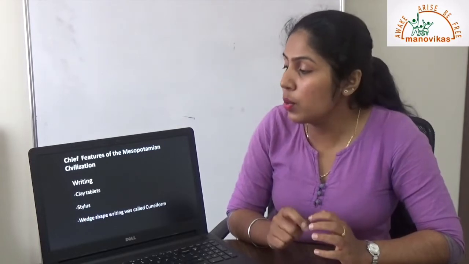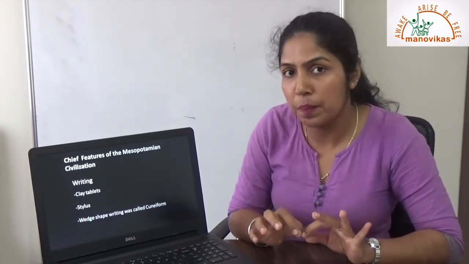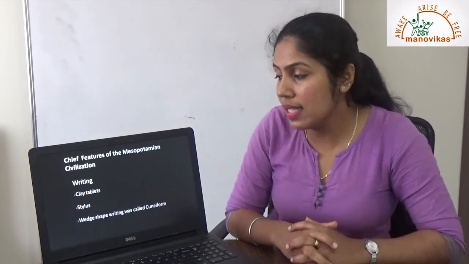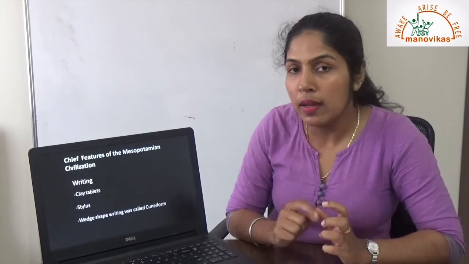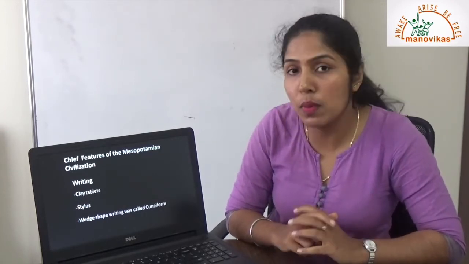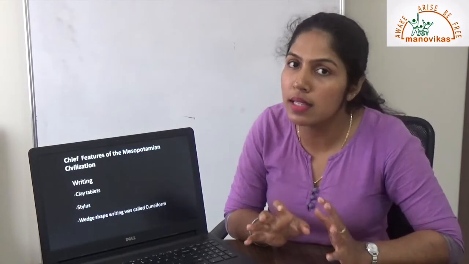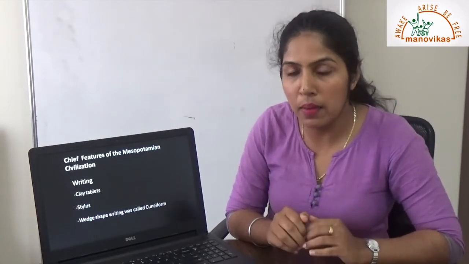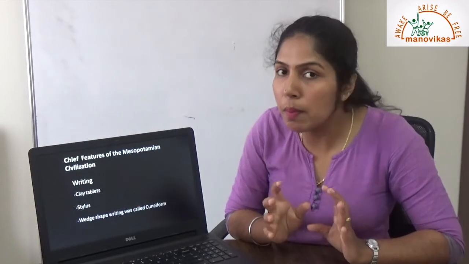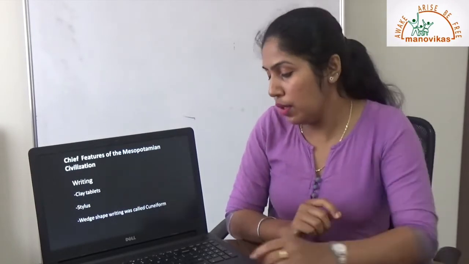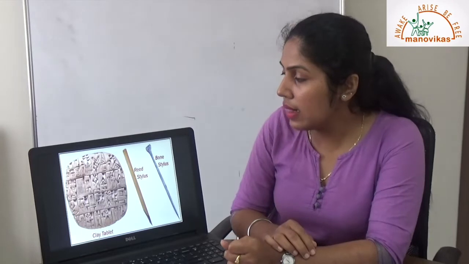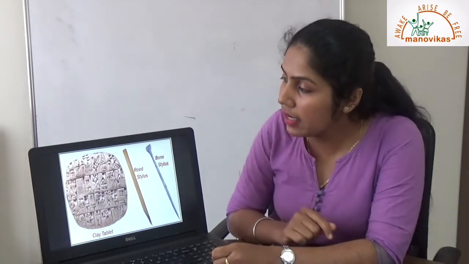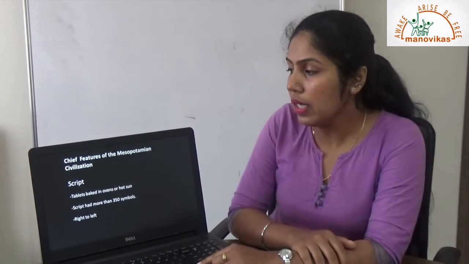They would write on it with the help of a sharp, three-cornered stick, which was called the stylus. And the kind of writing that they used was called cuneiform. It was wedge-shaped. It was not alphabets. It was not words that we use now. It was like a symbol form, which is called cuneiform. So here is an example of how it looked, the clay tablet and the stylus and the kind of writing that they practiced. The script.